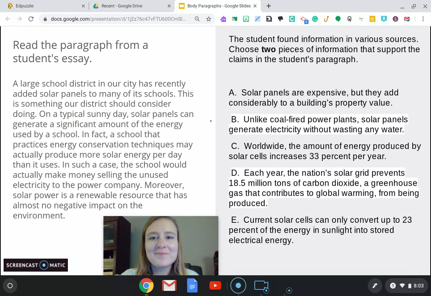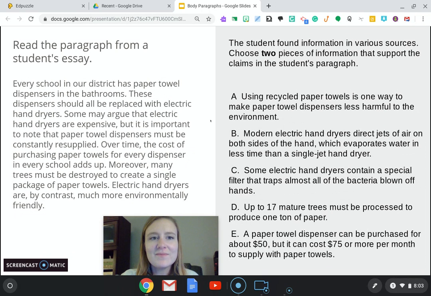Let's try another one. So here is a body paragraph about one reason or about one topic about paper towel dispensers. And then here you need to pick 2 details or facts or direct quotes that help prove these ideas or help support these points. Again, you want to pick the strongest pieces of information.